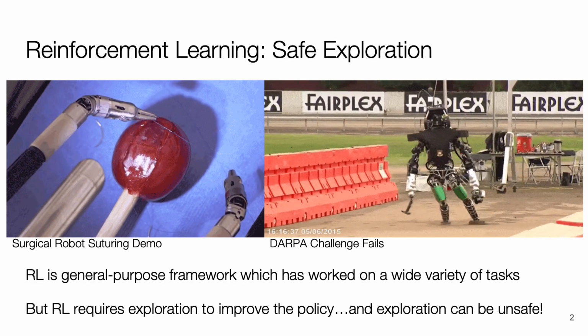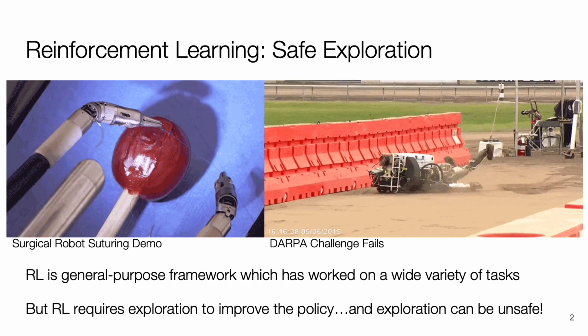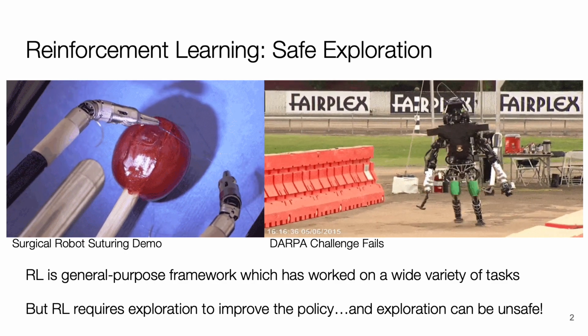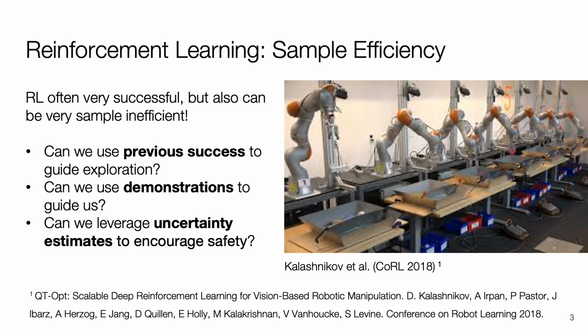In this paper, we study how exploration can be constrained to regions of the state space with high probability of task success and constraint satisfaction. A common challenge with reinforcement learning is sample efficiency. While RL has seen a lot of success in real-world domains, it can often require a long time or many robots to generate sufficiently many samples for learning. Thus, we will discuss the following questions.